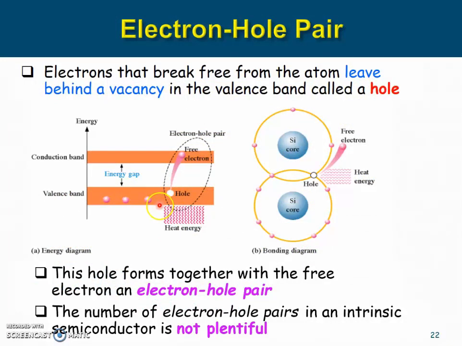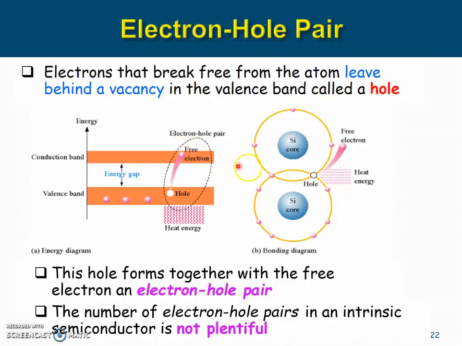This diagram shows a piece of intrinsic semiconductor receiving external heat energy. Some of the electrons in the valency band can gain enough energy and break away to the conduction band and become free electrons. That leaves behind a vacancy, which we call a hole. A hole and the free electron together are called an electron-hole pair. In a semiconductor, the energy gap between the valency band and the conduction band is rather large. That's why the number of electron-hole pairs is limited.